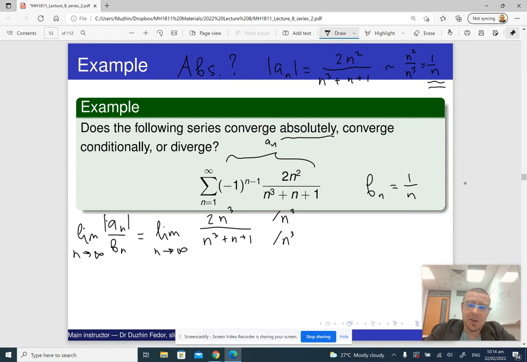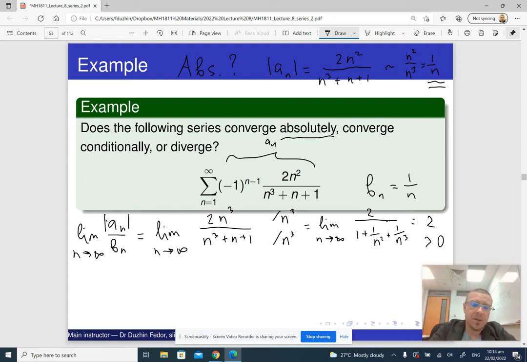same, right? So this is going to be the limit as n goes to infinity of 2 divided by 1 plus 1 over n squared plus 1 over n cubed, which is just 2 divided by 1 plus 0, which is just 2. So the important thing is that the limit of the ratio is a positive number, which means that these two series either both converge or both diverge.